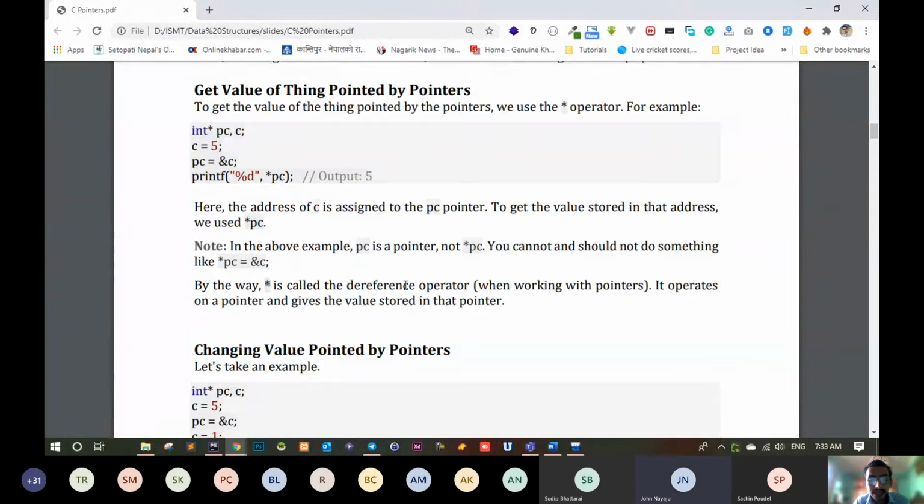By the way, asterisk is called the dereference operator, that I have told you. Asterisk is called the dereference operator when working with pointers. It operates on a pointer and gives the value stored in that pointer. So this asterisk is used to give the value from the address, from the pointer. That is the dereference operator. And the reference operator is just the opposite of that. It gives the address from the value, or where it has been stored.